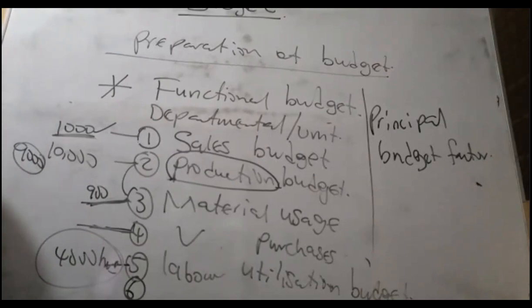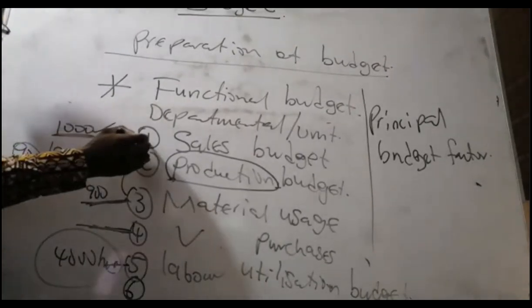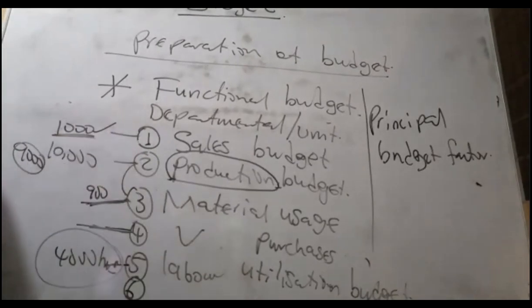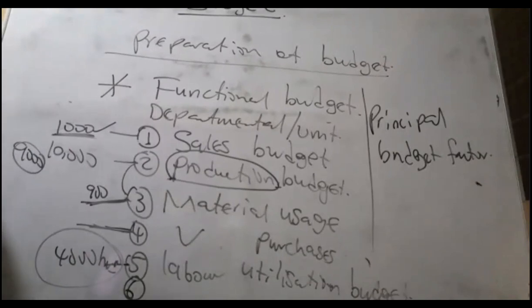But there's good news. For purposes of your examination, you shouldn't worry. Sales has been identified as the principal budget factor. So the examiner will give it to you. The examiner has to state the principal budget factor in the question.